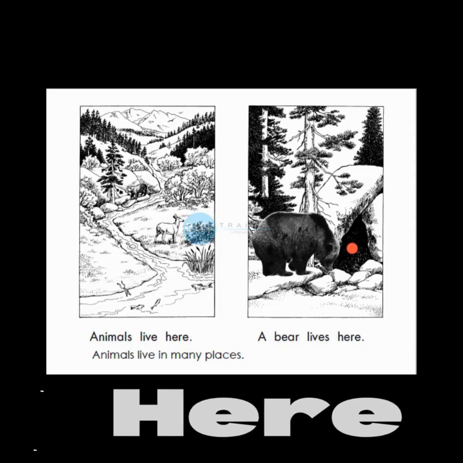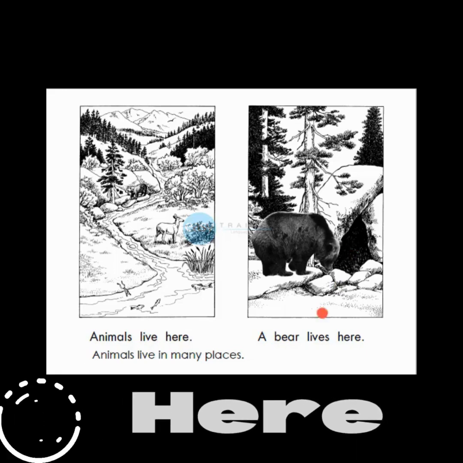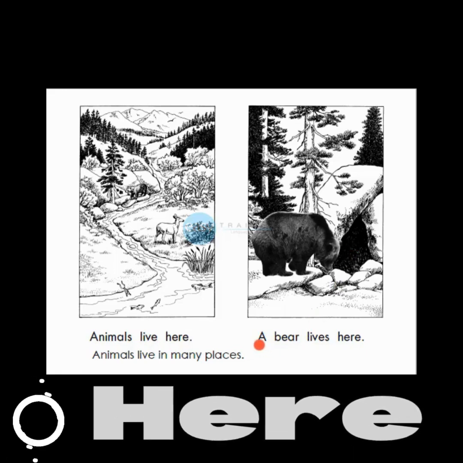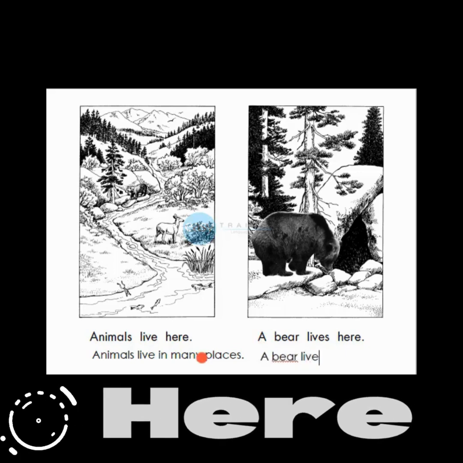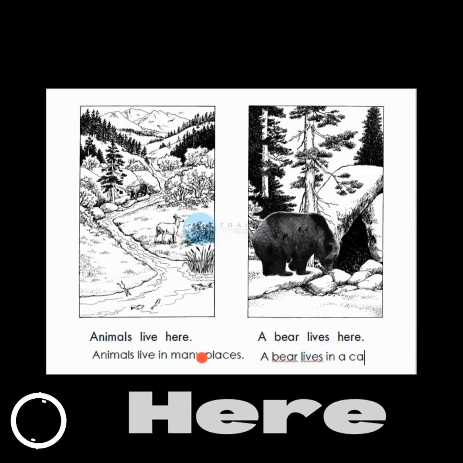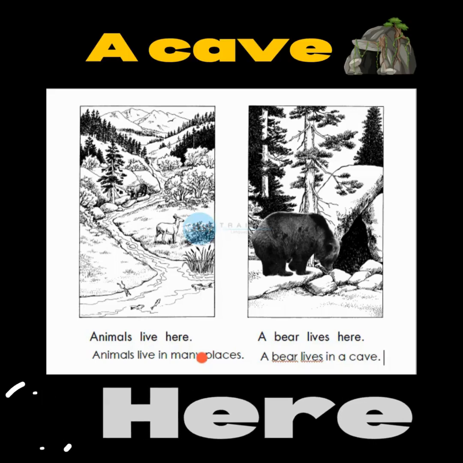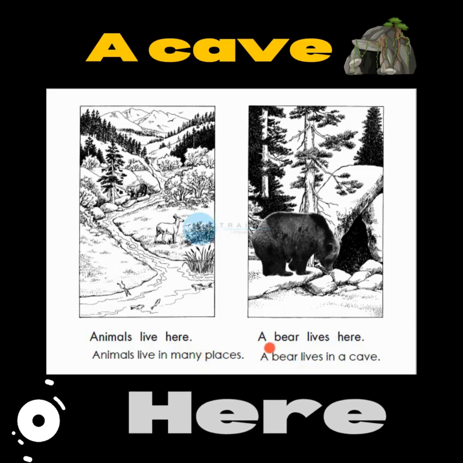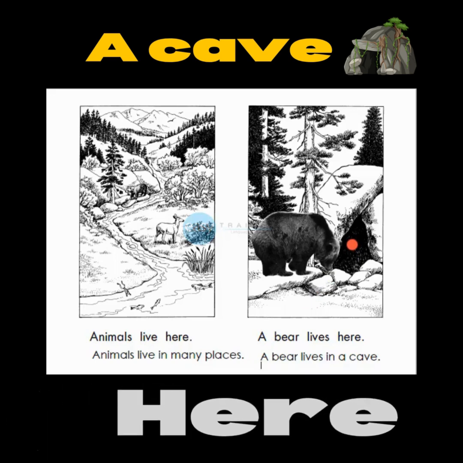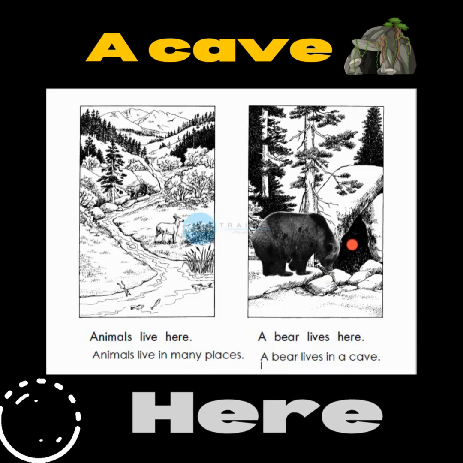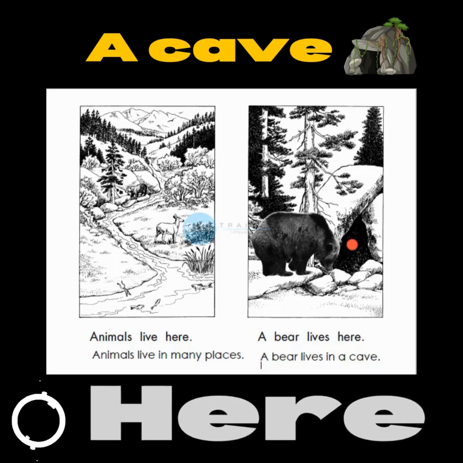A bear lives here. Y voy a llamarle a ese place por su nombre. A bear lives in a cave. Cave. This is a cave. A bear lives here. In a cave.